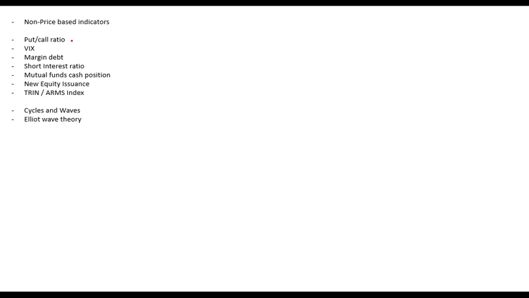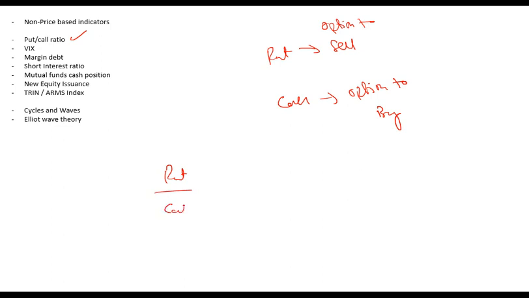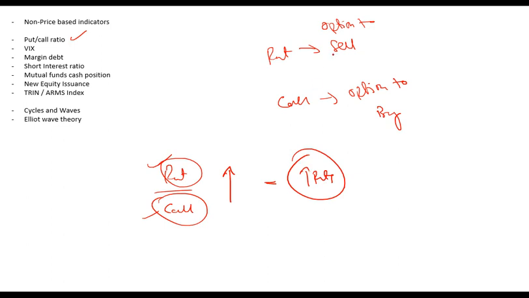Some of those discussed here are the put call ratio. So what is a put? Put is the option to sell and call is the option to buy. In a put call ratio, I have put in the numerator and call in the denominator. If the put call ratio is increasing, that means investors are demanding more puts than calls. If they are demanding more puts than calls, that means they are bearish about the future because they are demanding more options to sell than options to buy. So if it increases, that is a bearish signal.